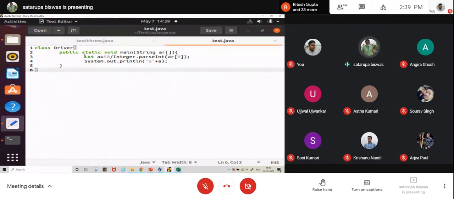Now we have chances of error here, we have chances of exception, but we are not taking any measure. There is another chance again. This Integer.parseInt function is taking a string as input. Now that string must be a replica of an integer, it should be convertible to an integer. Suppose you give 1, 2, that means 12, so that will convert to 12.